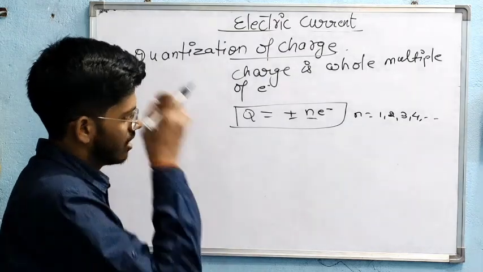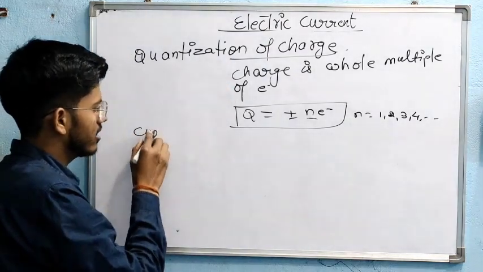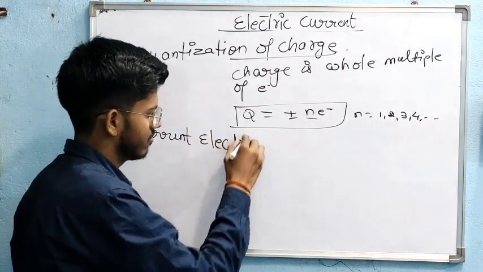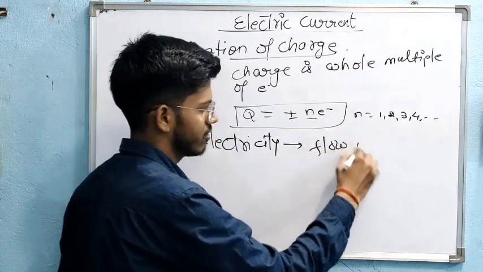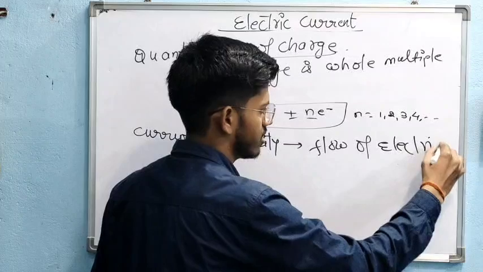Here we discuss current electricity. Current electricity is the flow of electric charge.